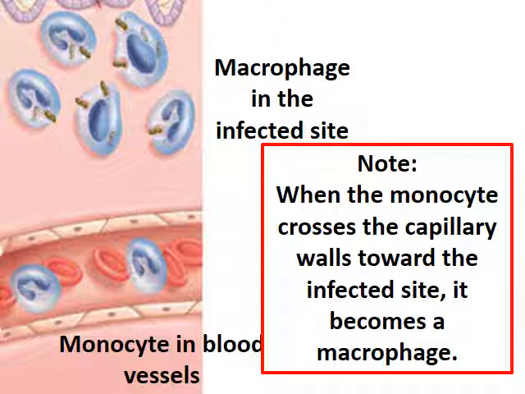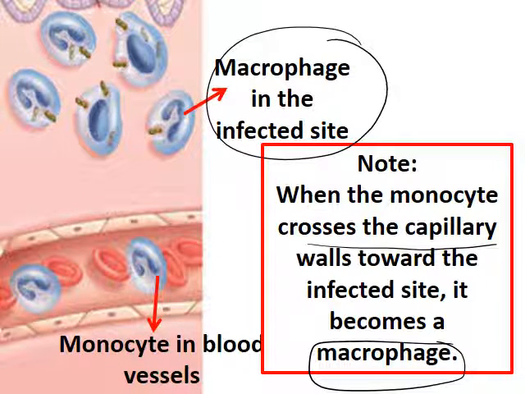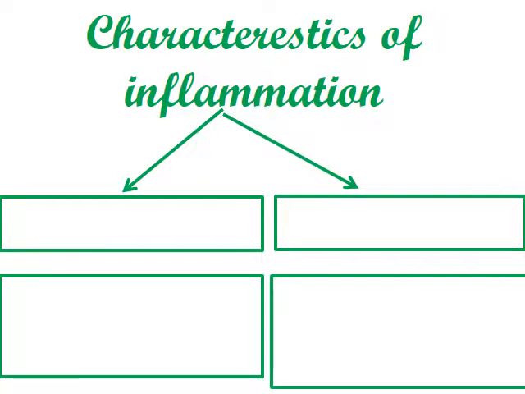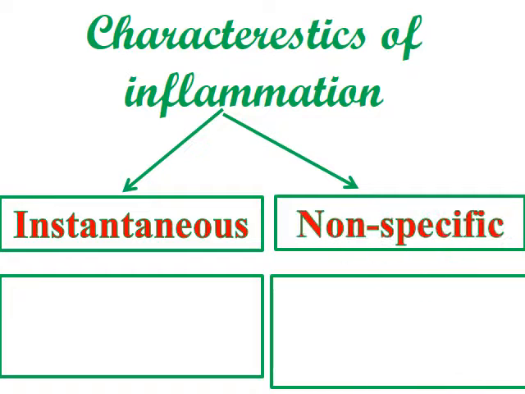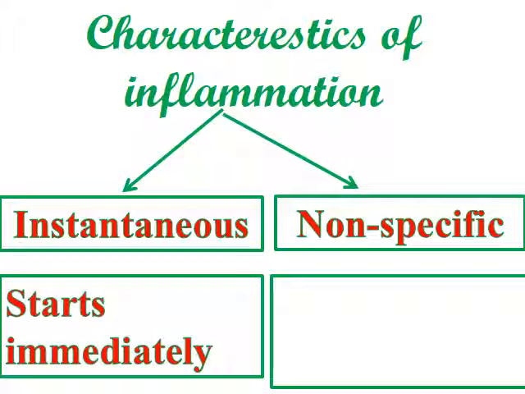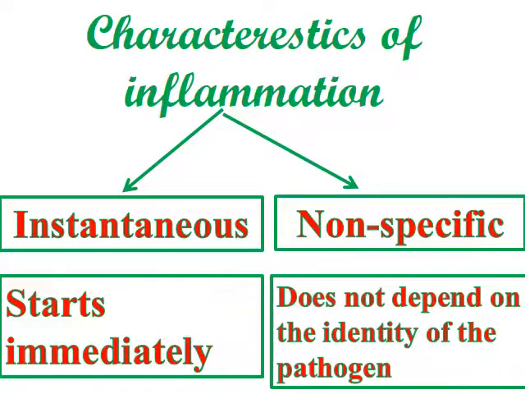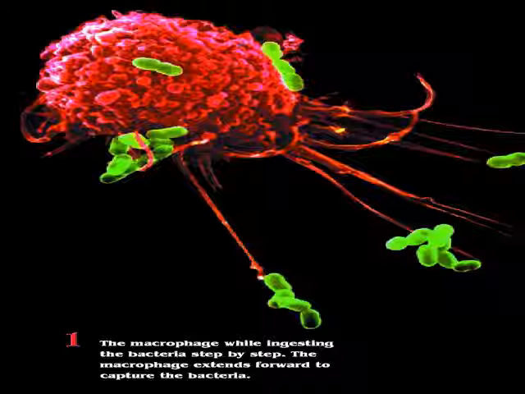Note, when the monocyte crosses the capillary wall, it becomes a macrophage. This is the monocyte in blood vessels, and this has become a macrophage in the affected tissue. Characteristics of inflammation: it is instantaneous and non-specific. Instantaneous means it starts immediately, while non-specific means it doesn't depend on the identity of the pathogen.